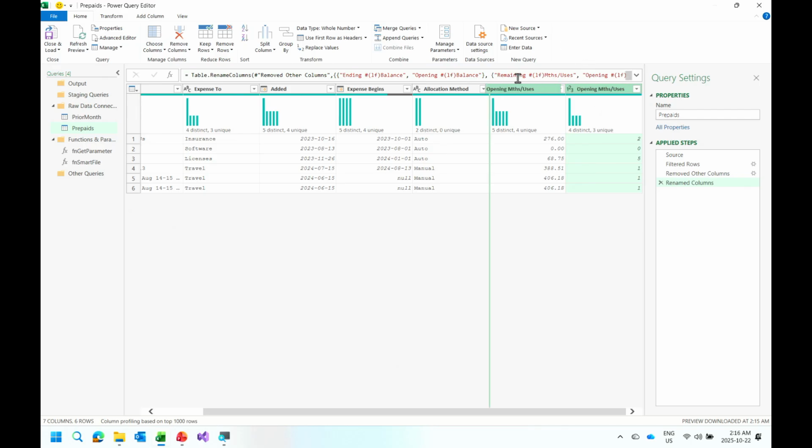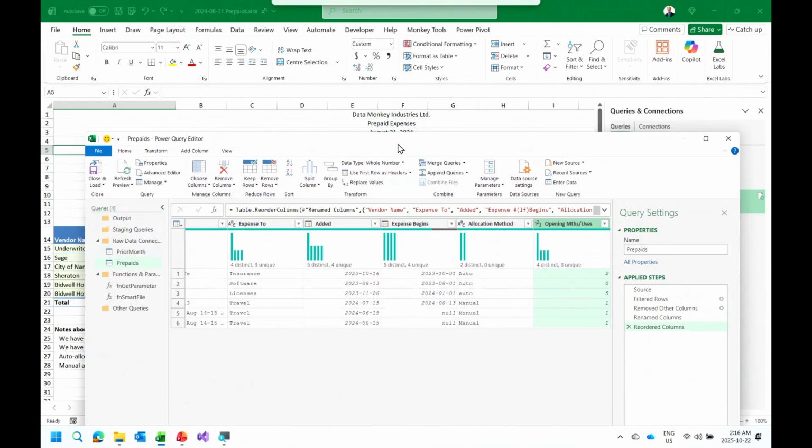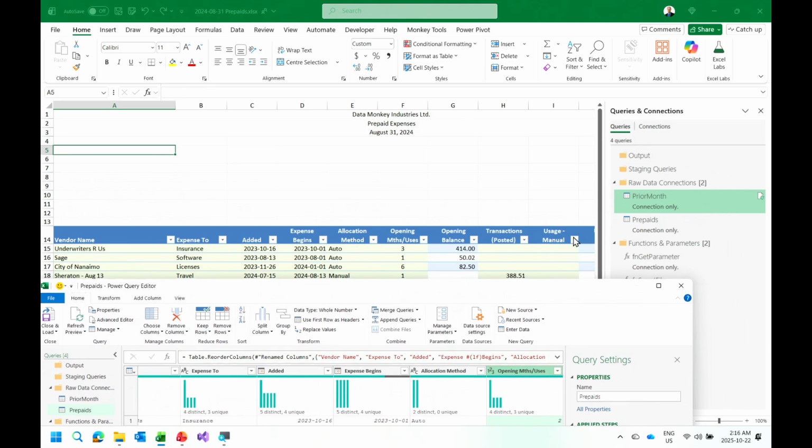We'll move this over to here so they are in the same order as my other table. And now I need to add 2 more columns. Now, if you actually look at this, there's multiple columns that are off to the side here, but I only need 2, and they need to have these exact names. And these have line breaks in them just to make it a little bit harder.